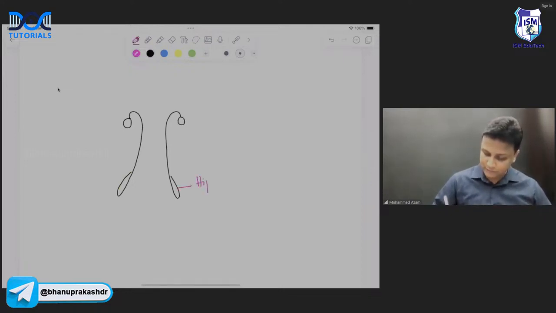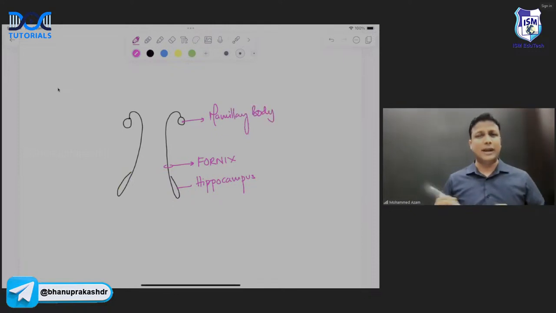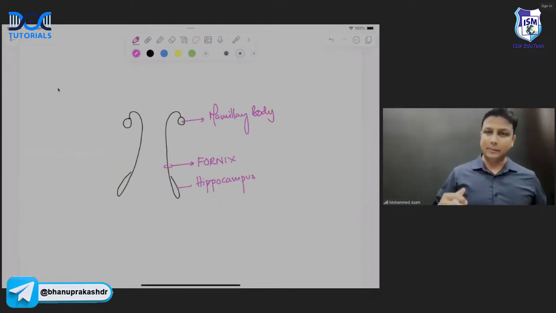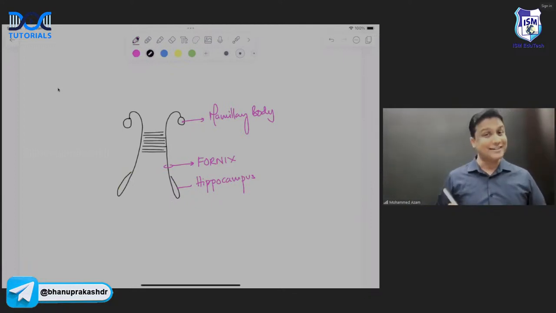So this one here will be the hippocampus, and this one here will be the fornix, and this will go and join with the mammillary body, sir. With the mammillary body, and all this will be the components of your limbic system only. Okay, now so there'll be hippocampus and the fornix and the mammillary body. So fine. Now one important MCQ that you have to learn from here is fornix on one side will be joining with the fornix on the other side, and I just now told you the basics very clearly.